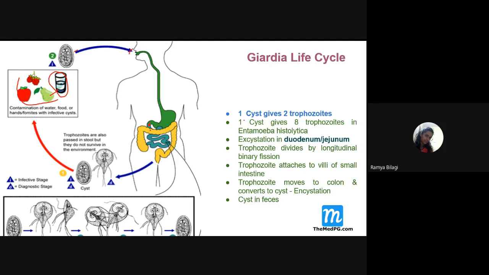Now, in the duodenum, what will happen? Excystation will take place. That means the cyst has a thick hyaline lining, and this hyaline lining will be removed. From this cyst, it will undergo longitudinal binary fission, and from this one cyst, it will give rise to how many trophozoites? It will give rise to two trophozoites, very, very important.